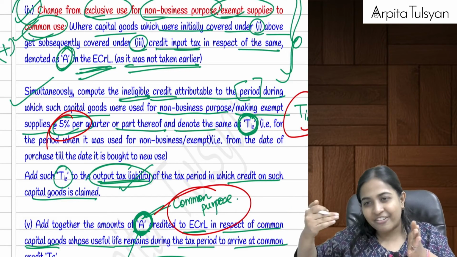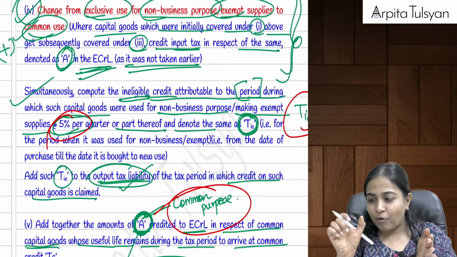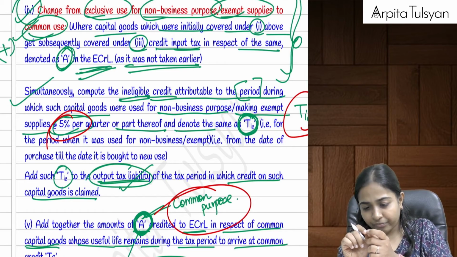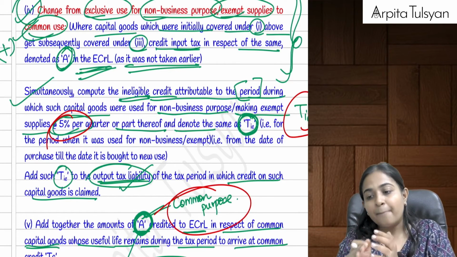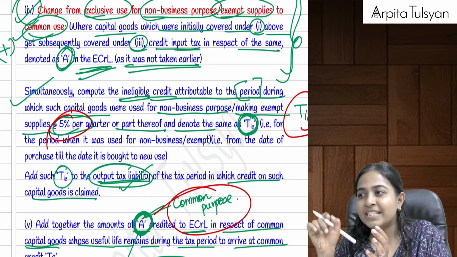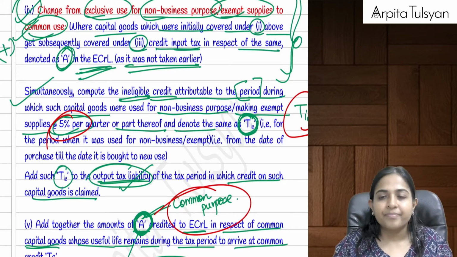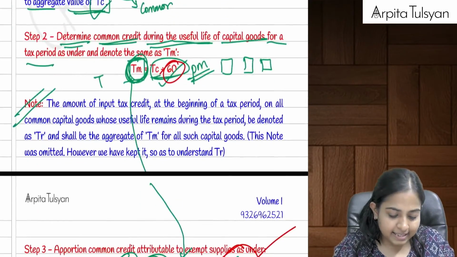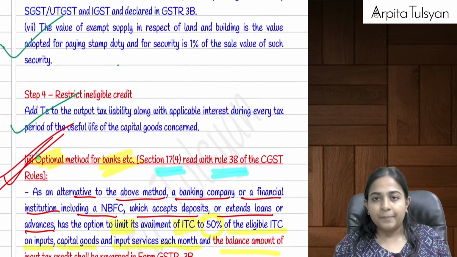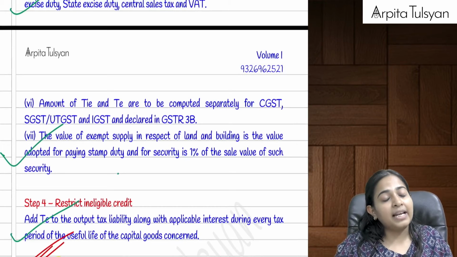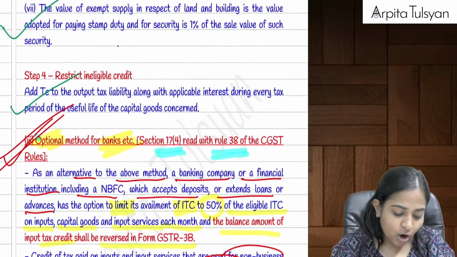So that whatever is there in this pool of A, from now onwards, every month can we take the credit of the same now? Yes, so every month if you want to take the credit, whatever is the ITC on that common credit of capital goods divided by 60. So we will get per month credit into E by F. Can we say we will get exempt credit? That we have to reverse it back. Understanding this? Yes, this is all about your rule number 43. And the way in which we calculated E by F for rule number 42, same way we have to do E by F for rule number 43 also.